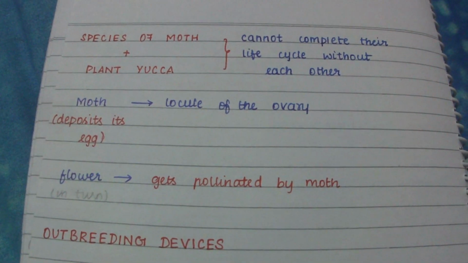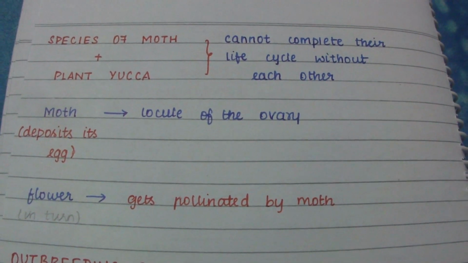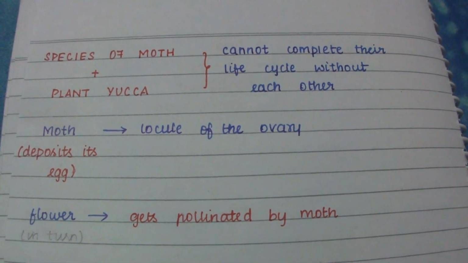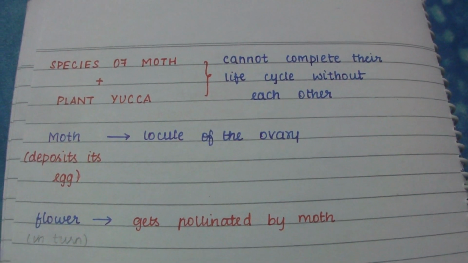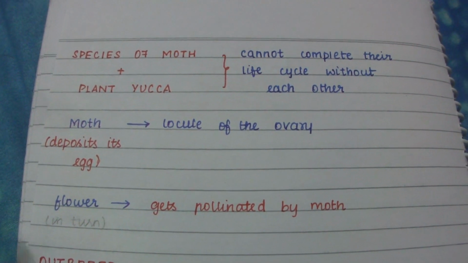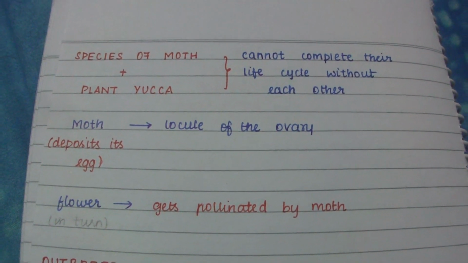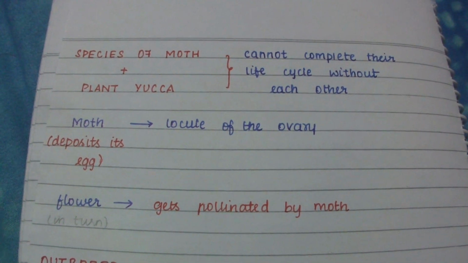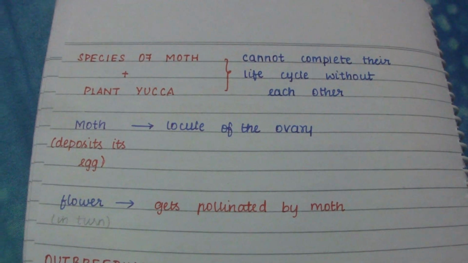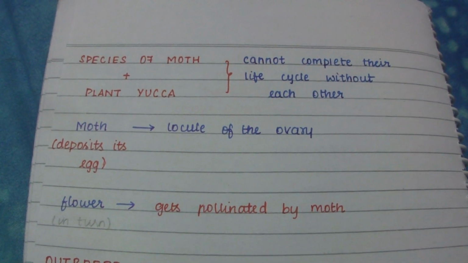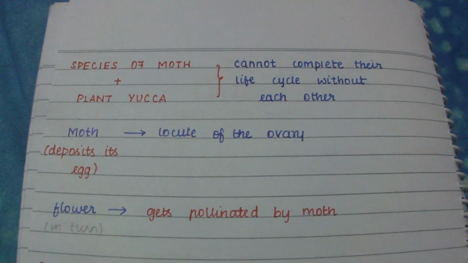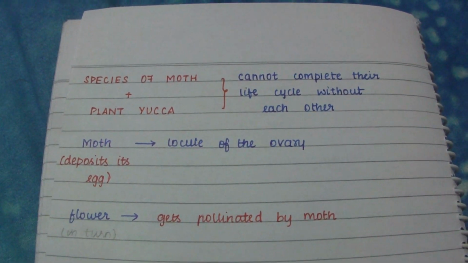By this reciprocal process, they complete their life cycles with each other. The larvae of the moth come out of the eggs as the seeds start developing. Thank you.